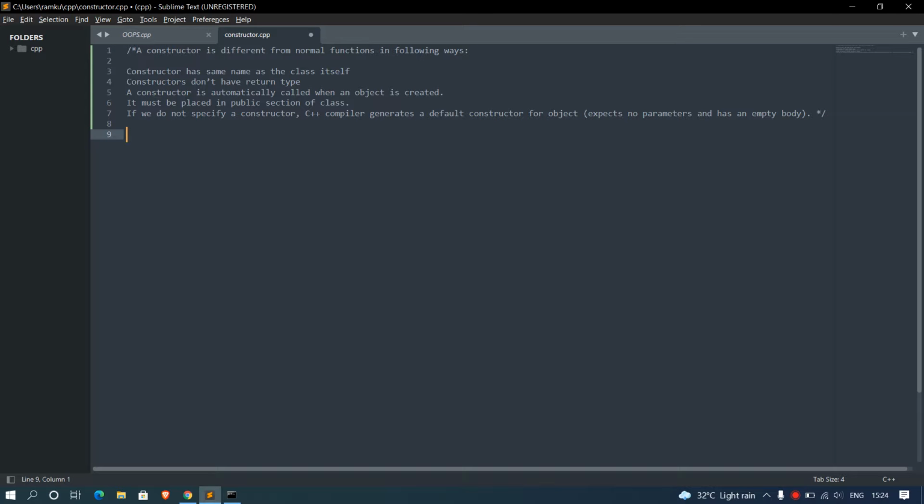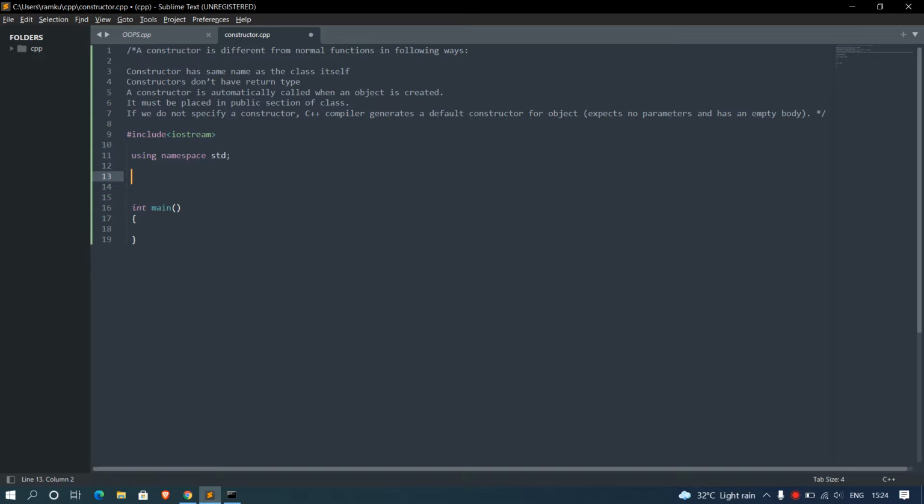Here I am going to import my header files, iostream, using namespace std, and int main. This is the basic structure of our C++ code.